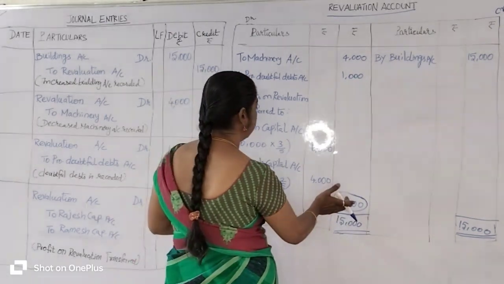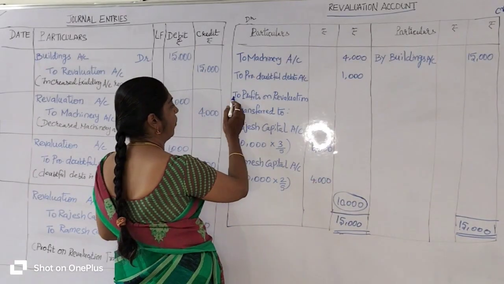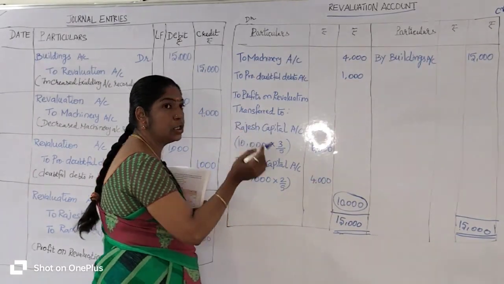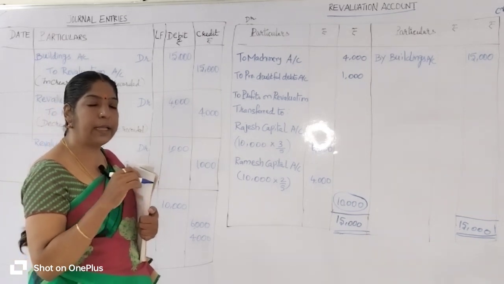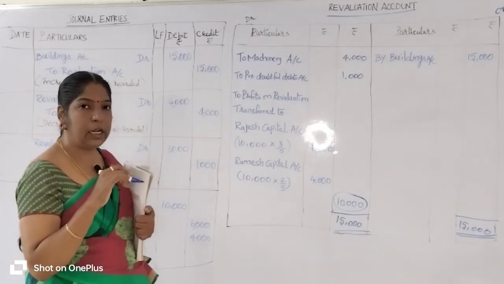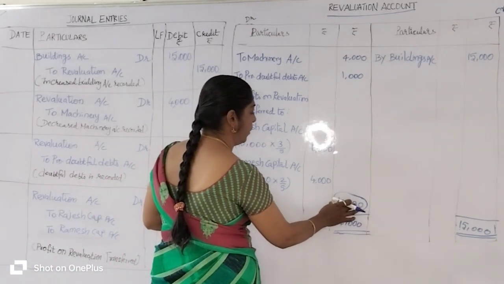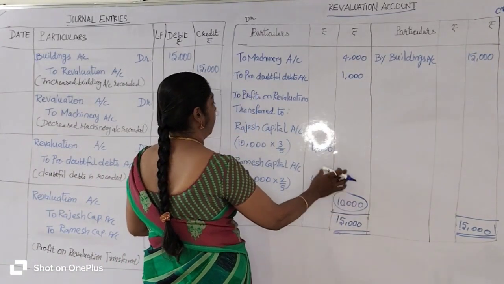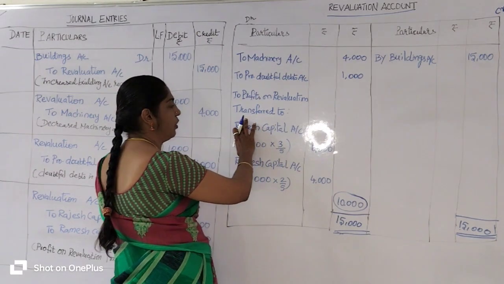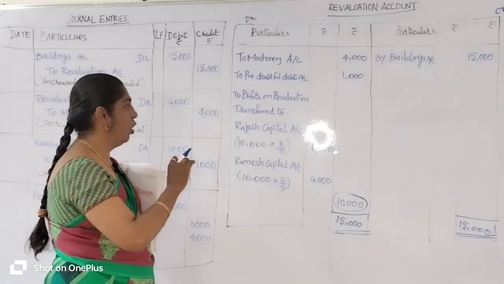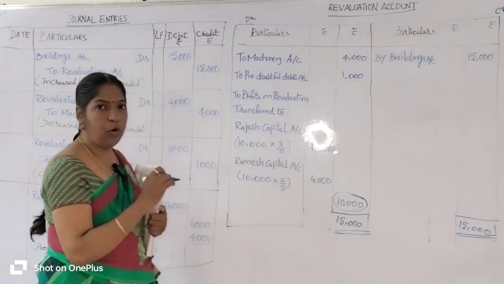Now we are going to transfer this balancing figure. This is the profit. Profit on revaluation is transferred to the old partners' capital accounts as per their old profit sharing ratio. Got it? So we are going to transfer this 10,000 rupees profit to the old partners' capital accounts in their old profit sharing ratio. Who are the old partners? Rajesh and Ramesh are the old partners.